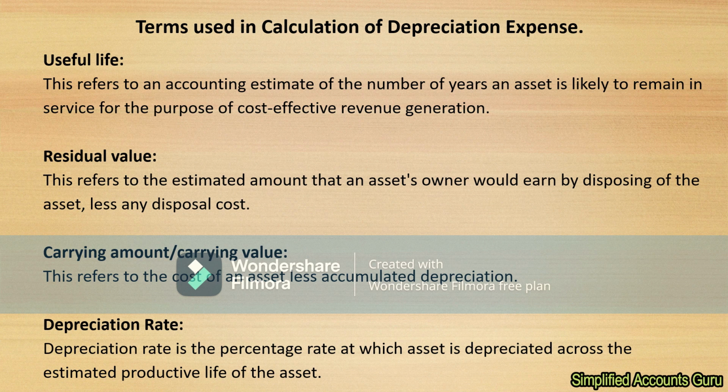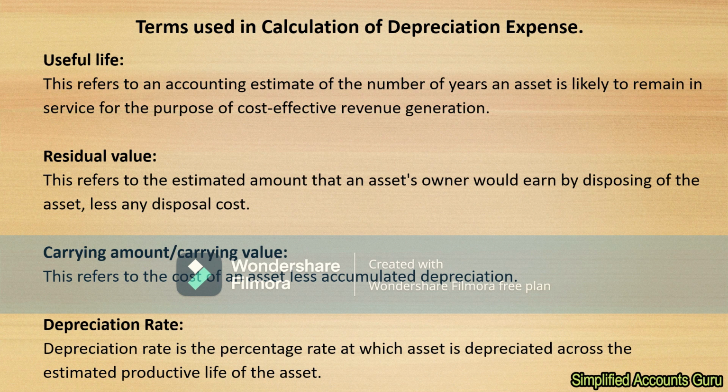This is the period that the organization can use that particular asset in the business in terms of generation of revenue while it is still cost effective for the business. Otherwise, if it becomes not cost effective to use that asset, it would be better disposed of and a new asset adopted by the organization.